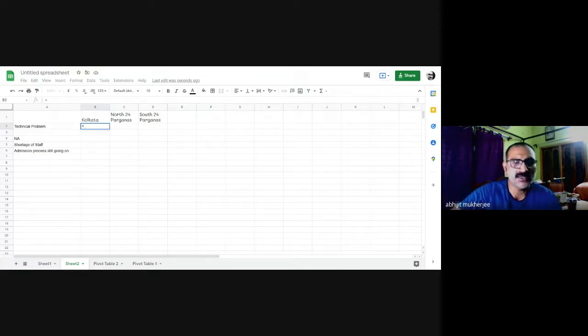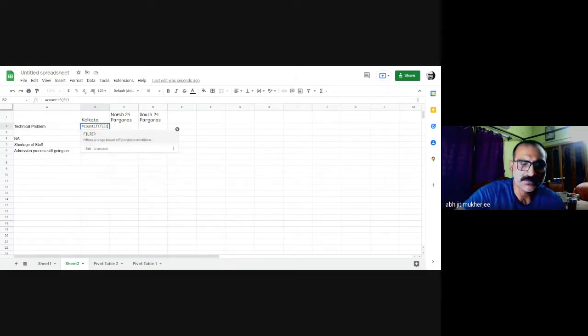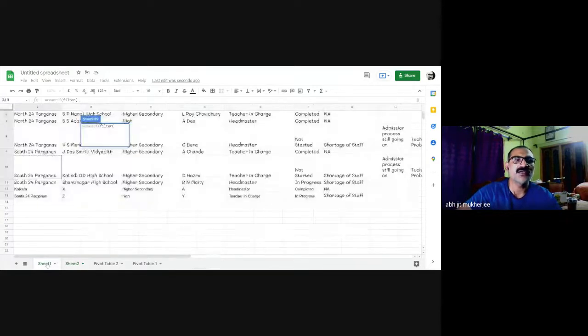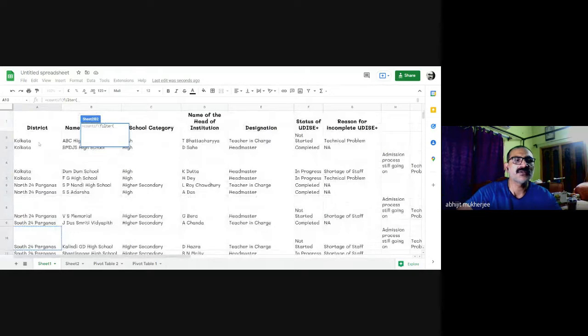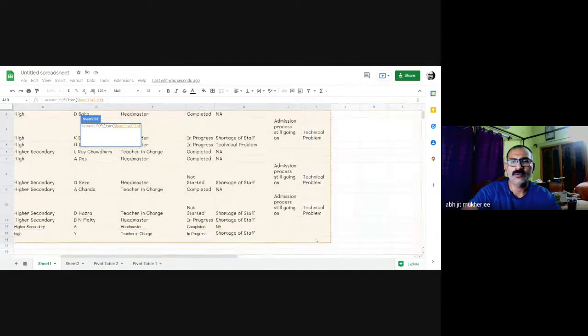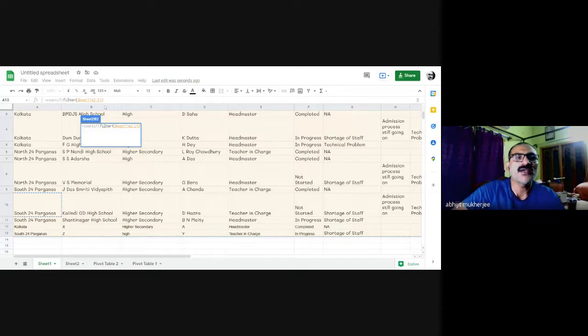So I select here equal to COUNTIF, filter, select the range, go back to sheet 1, select the whole range, and I insert the dollar symbols here, just to make the data set fixed.